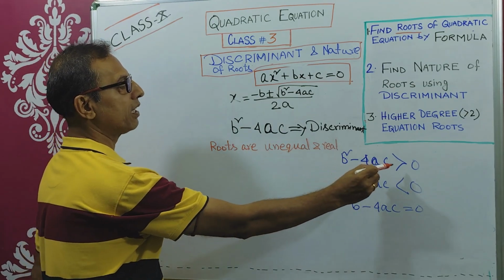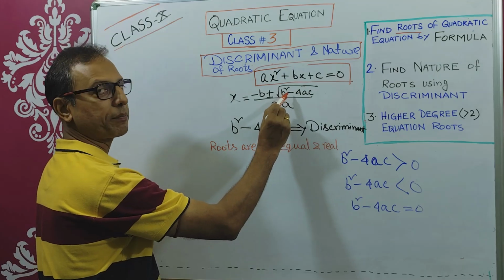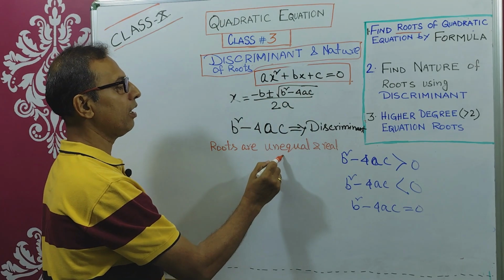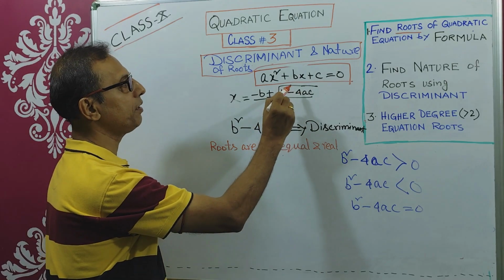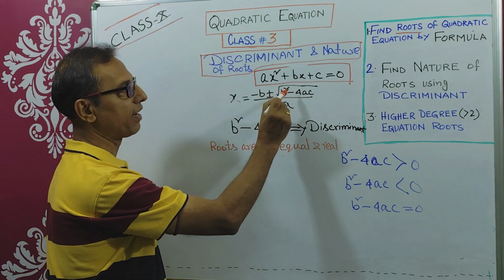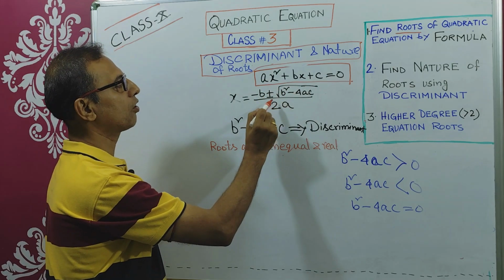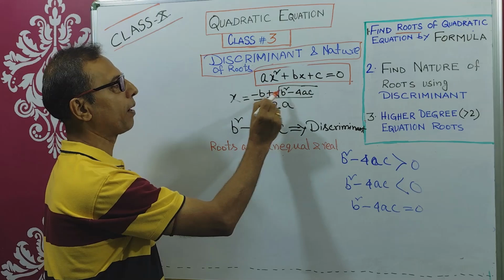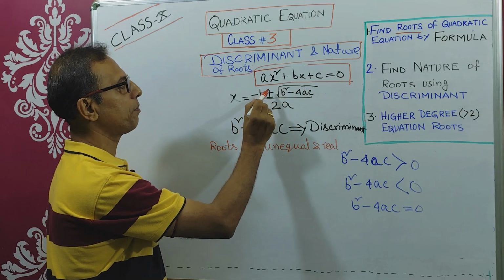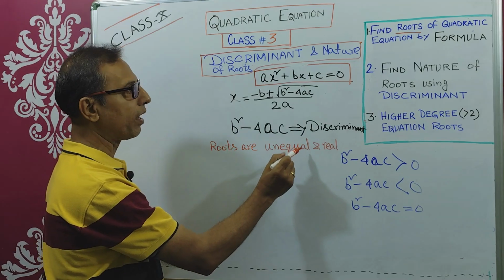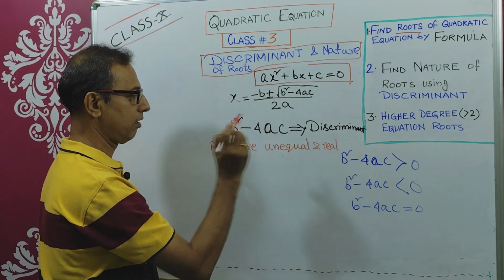So when b square minus 4ac is greater than or equal to 0, that means it's a positive number, then the roots will be unequal and real, because within the root, a positive number means it's a real number. But minus b plus or minus some number means one will be minus b plus that number, and one will be minus b minus that number, by 2a. That means roots are unequal and also real.